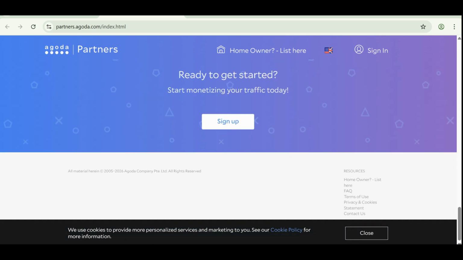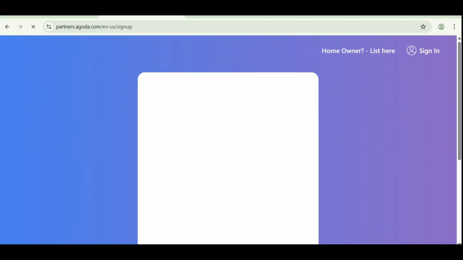If you want to get started as well, you have to click on this one and sign up. It's very simple. You click on the sign up section, and after clicking, you can see they open the link that I can use to get started with signing up. You can see now I'm on the sign up page, and what they're asking me is the information I have to fill out.